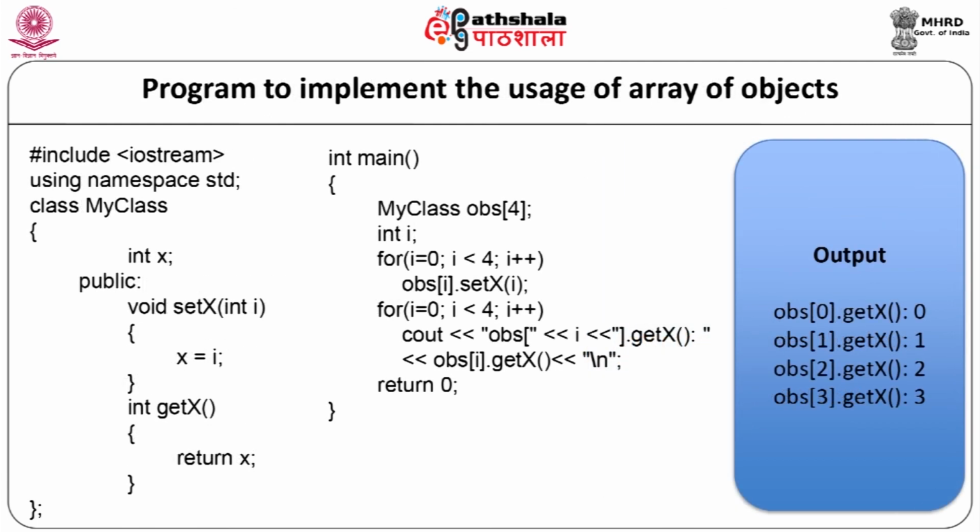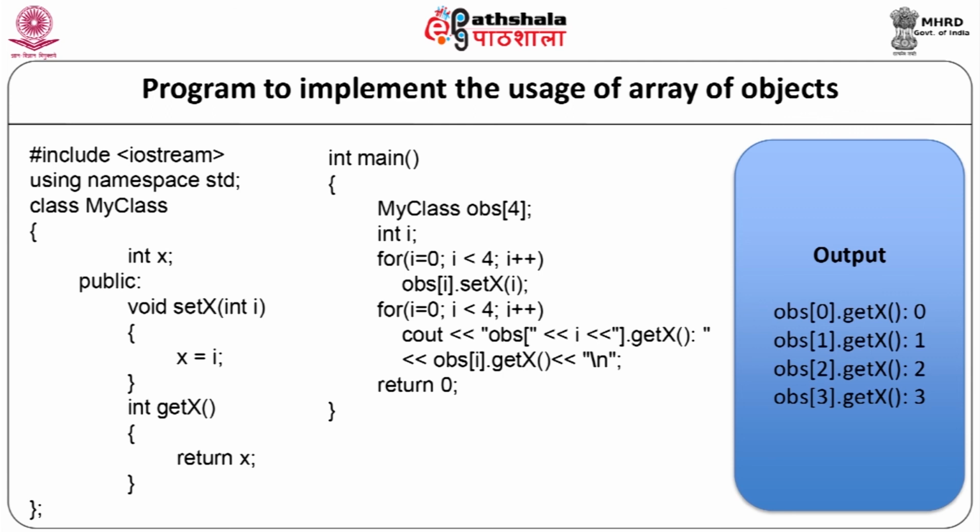Now, let us see a program to implement the usage of the array of objects. Hash include iostream, using namespace std. Here the class will be declared as class my class. Integer x is a private data member. In the public section, we will declare the member function as void set x in brackets integer i, x equal to i, void get x, return x, and the member function will end and the class will end.